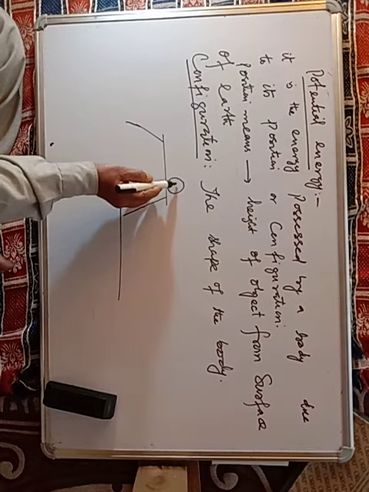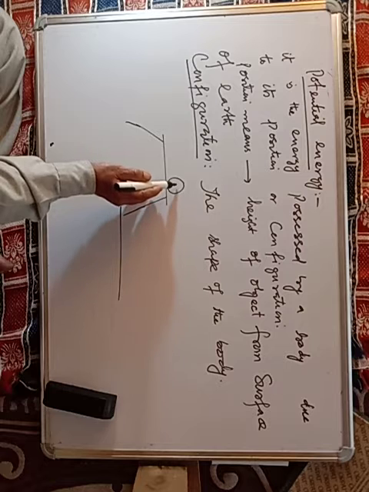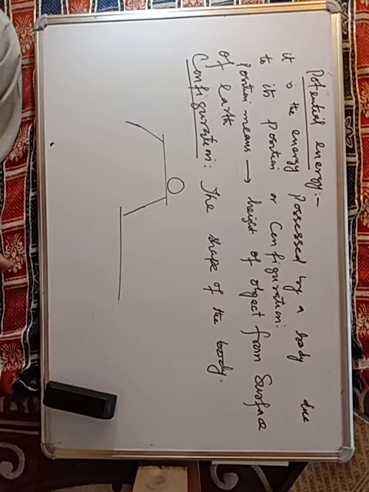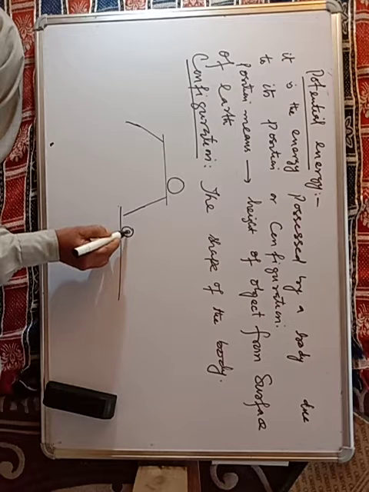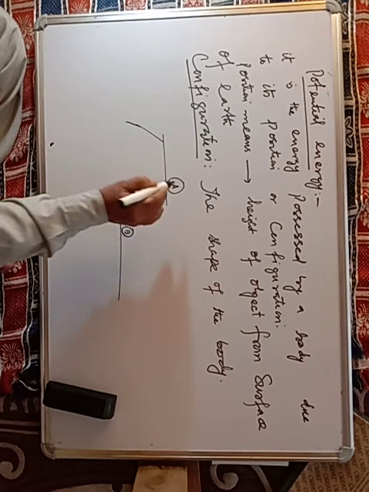So this is the ball which is resting on the surface of the table. And this is the ball B. रखिए यहाँ पे इसको A रखेंगे.